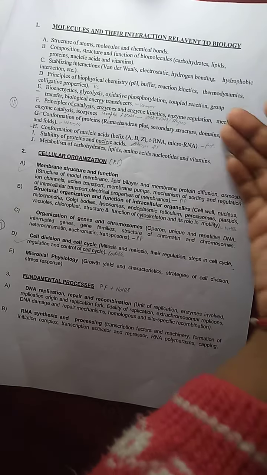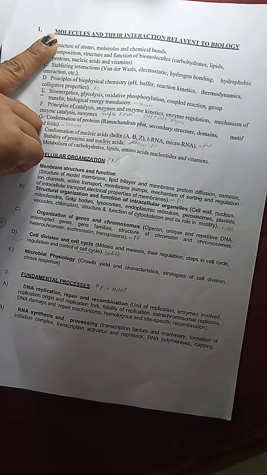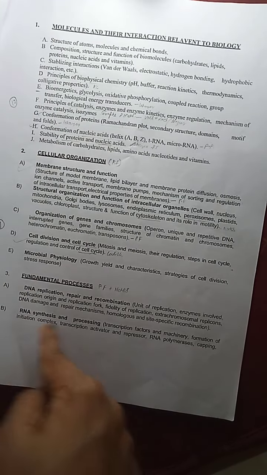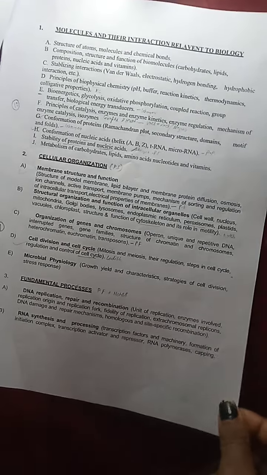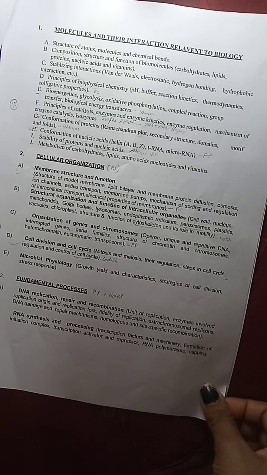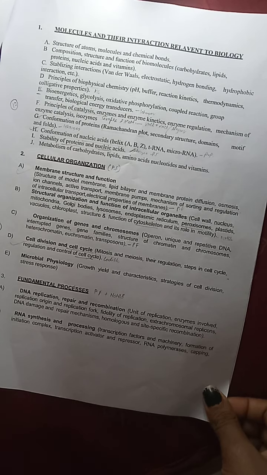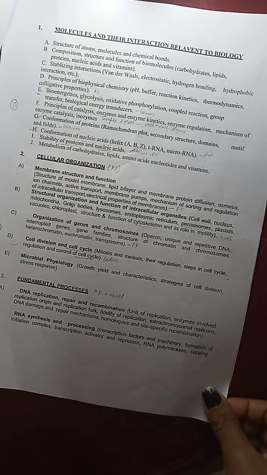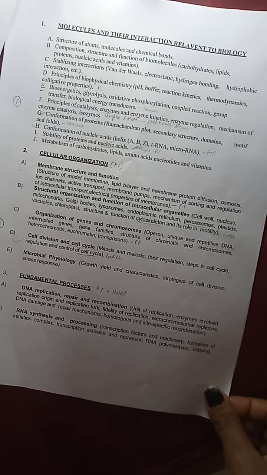These are the detailed syllabus: molecules and interaction, then cellular organization, fundamental processes. You can take the printout so that you can track your preparation. For each subject, you can prefer my notes, your Pathfinders, or standard books, topic wise. Don't try to cover all the subjects from all the standard books, because that is not possible in 3 months.